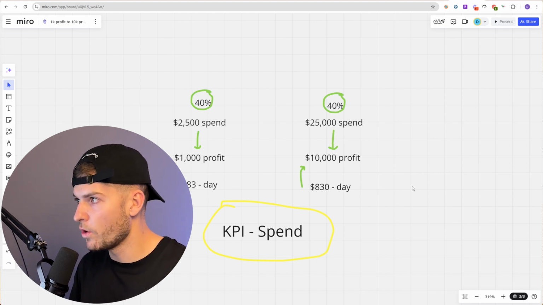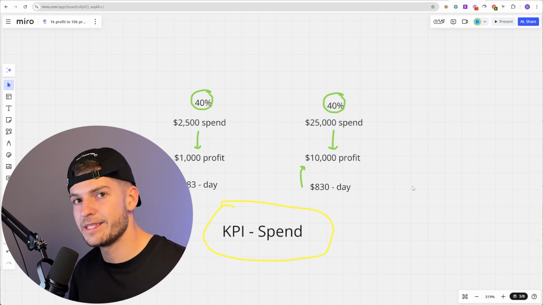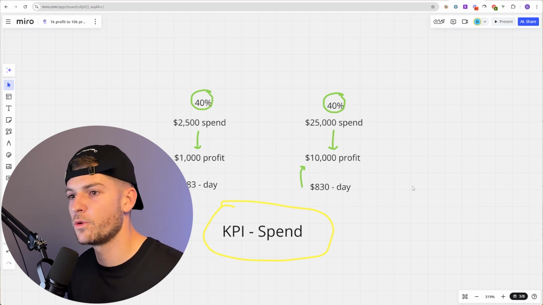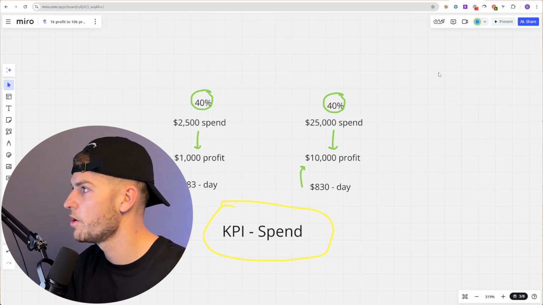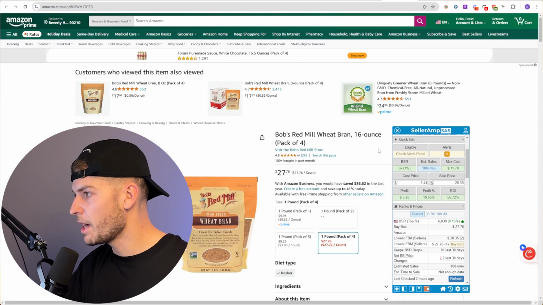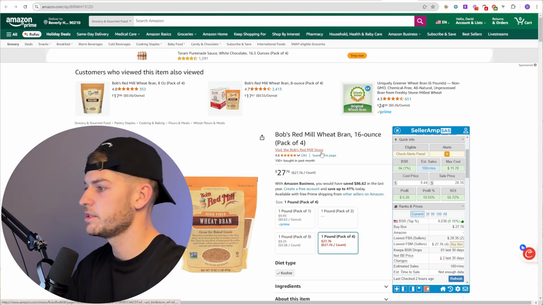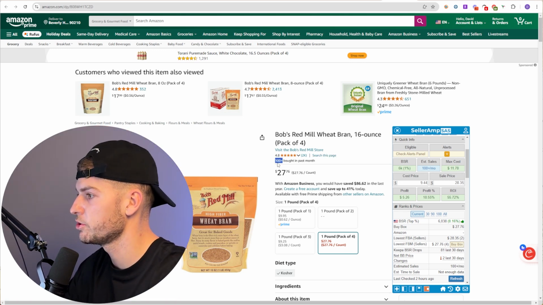So how do you go ahead and start finding products? Well, I want to show you some examples of winning products so you can see what a winning product looks like, because some of you might be brand new and have no idea what a winning product even looks like. So, for example, a Bob's Red Mill wheat bran 16 ounce. This is in a pack of 4. This listing sells about 100 times a month.